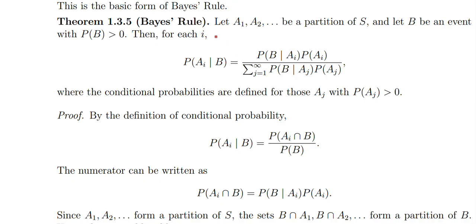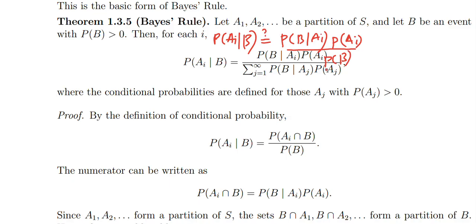Let me give you a proof of this. Probability of Ai given B would be probability of B given Ai times probability of Ai, divided by probability of B.